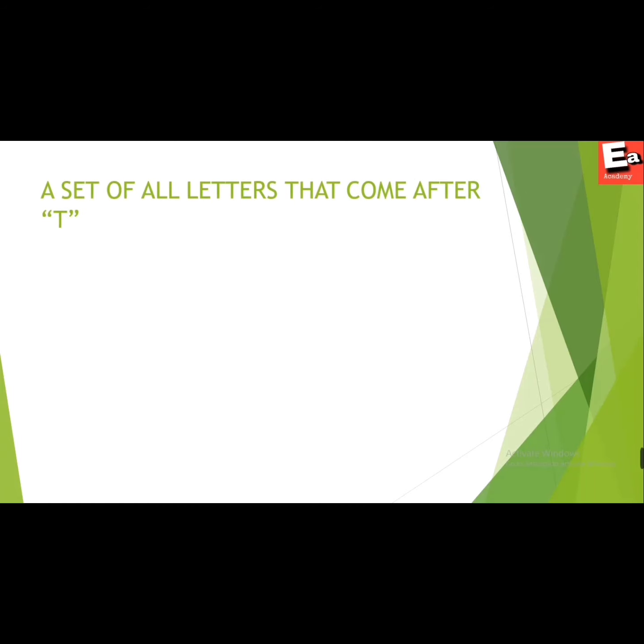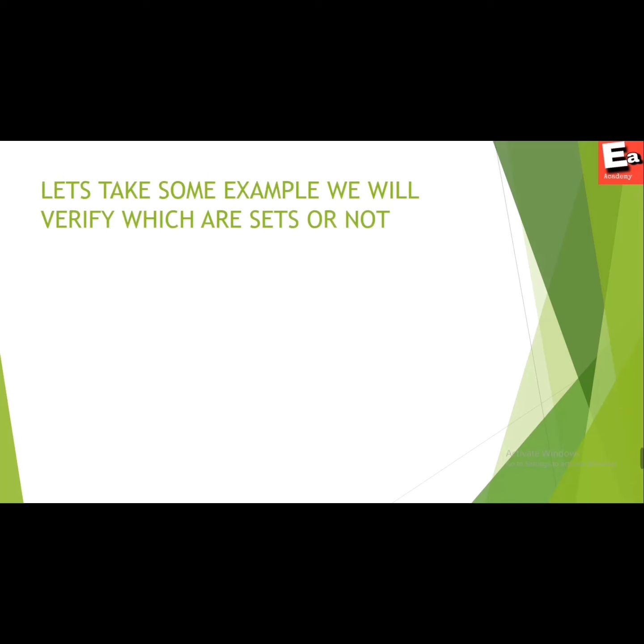Now, a set of all letters that come after T. So what letters will be there? These are U, V, W, X, Y and Z. Yes, so this can also be called a set, because this is well defined. Let's take some examples and verify which are sets or not.